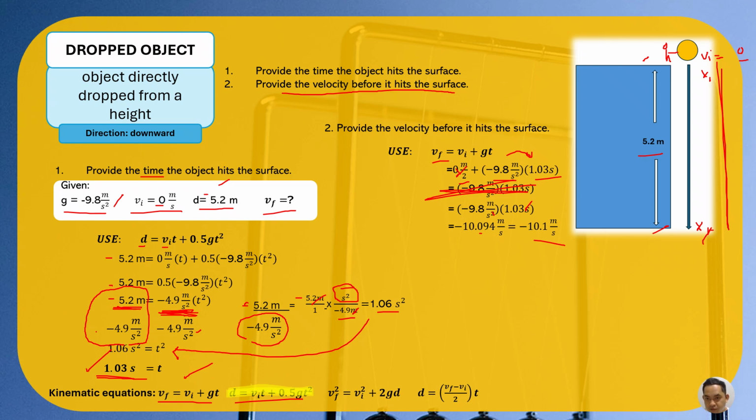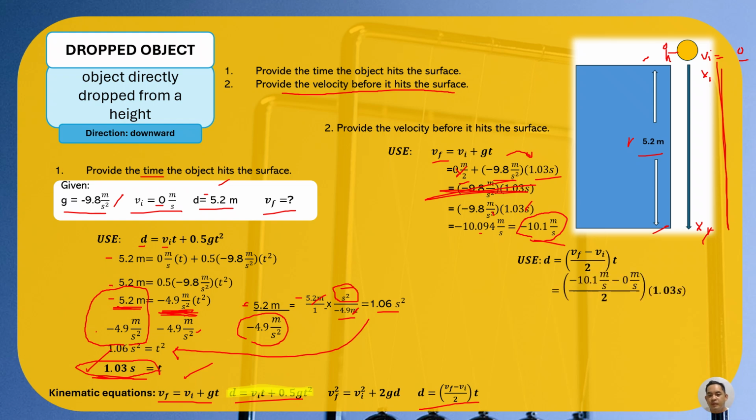To confirm if the height is really 5.2, we can confirm it now. We have the final velocity already, this is its value, and we also have the time. So we can use these variables or values to determine the displacement. So, we use displacement is equal to final velocity minus initial velocity divided by 2 times time.